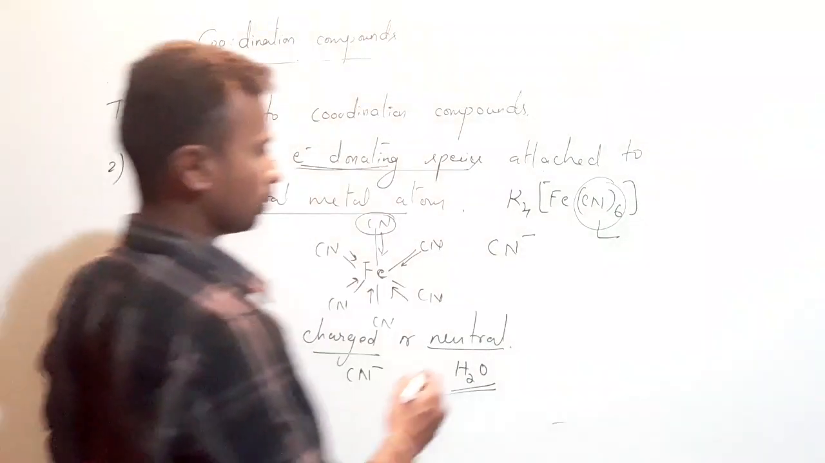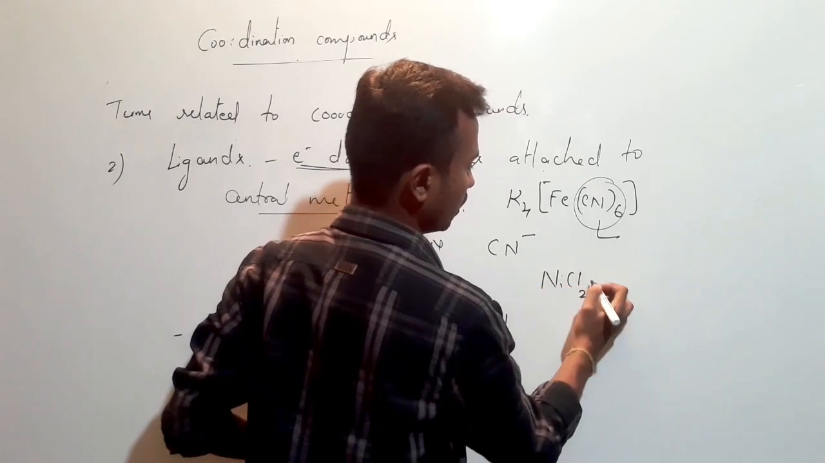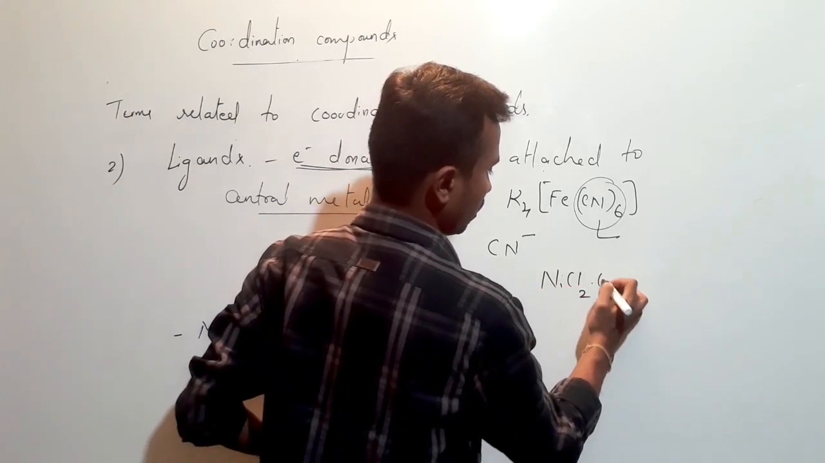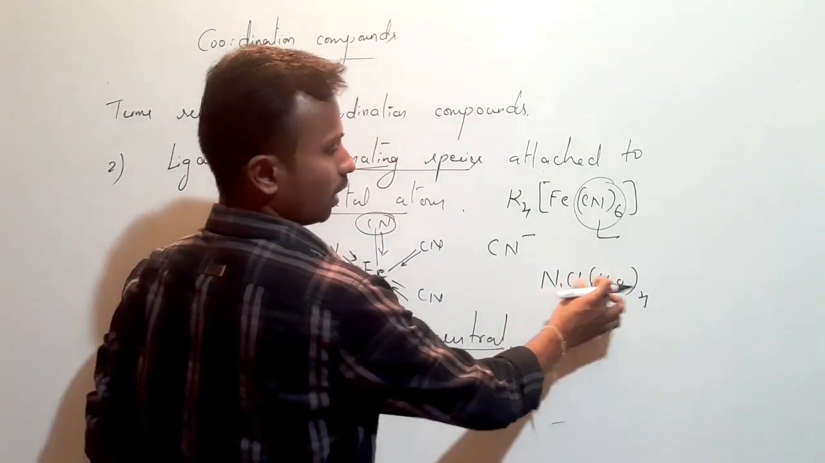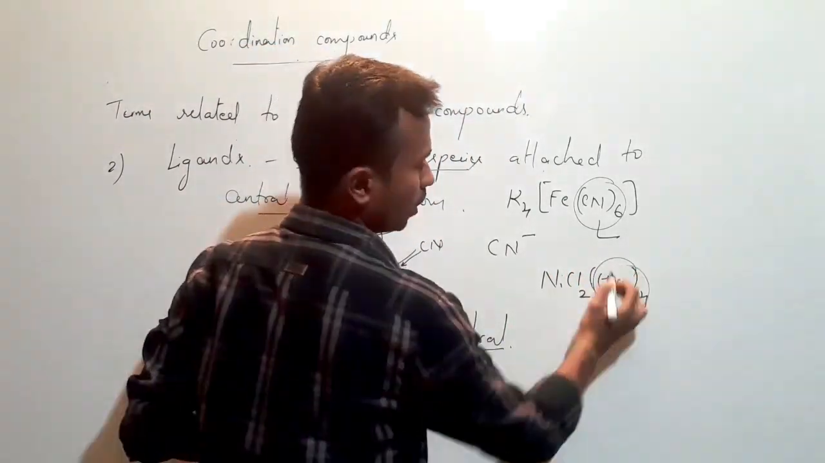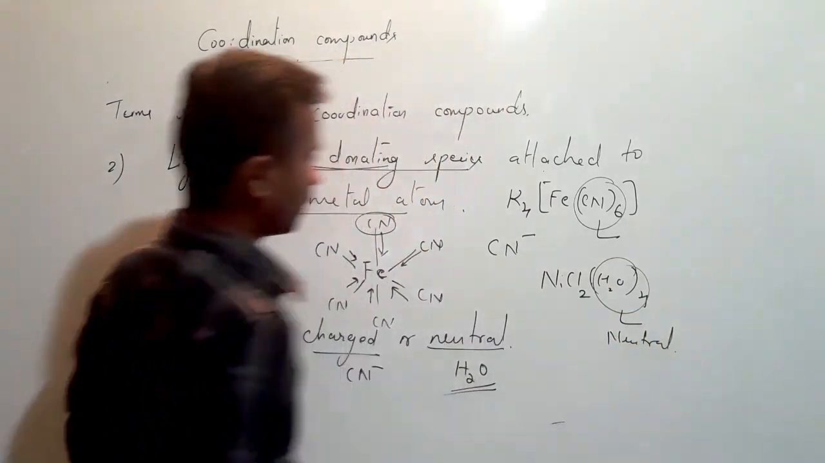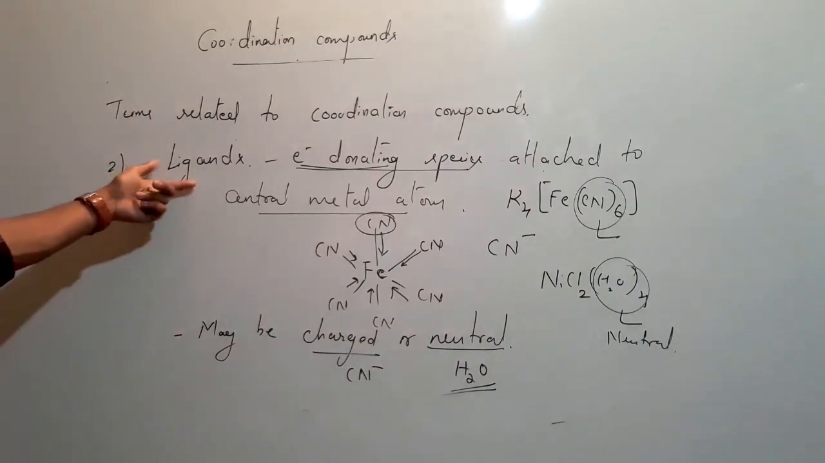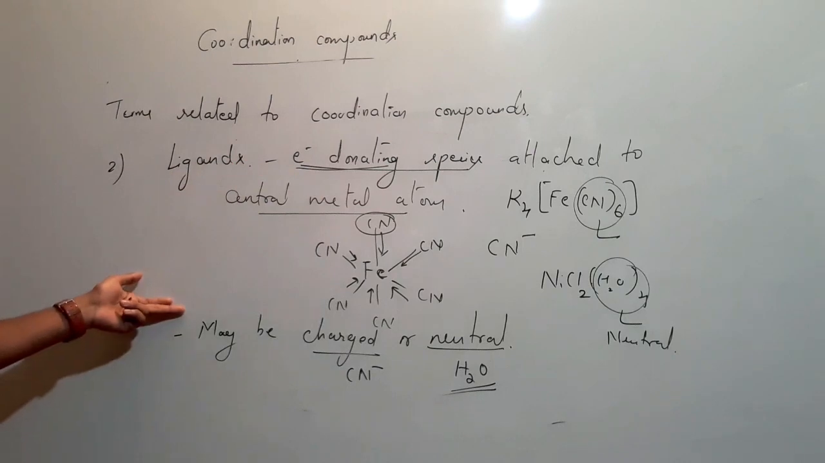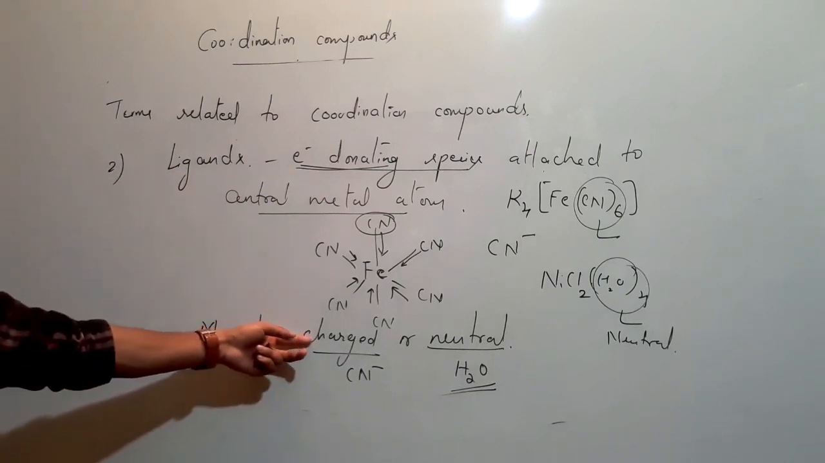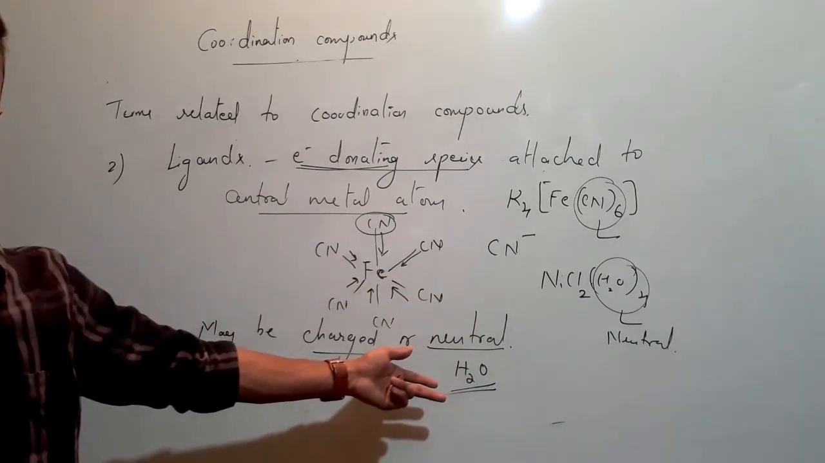When we were discussing the central metal atom, I gave you this example, that is NiCl2 dot 4 water. Here we have 2 chlorines and 4 water molecules, where the water molecules are also ligands but they are neutral ligands. So generally, ligands are electron donating species attached to the central metal atom, and they may be charged like cyanide ions, CN minus, or neutral like water.